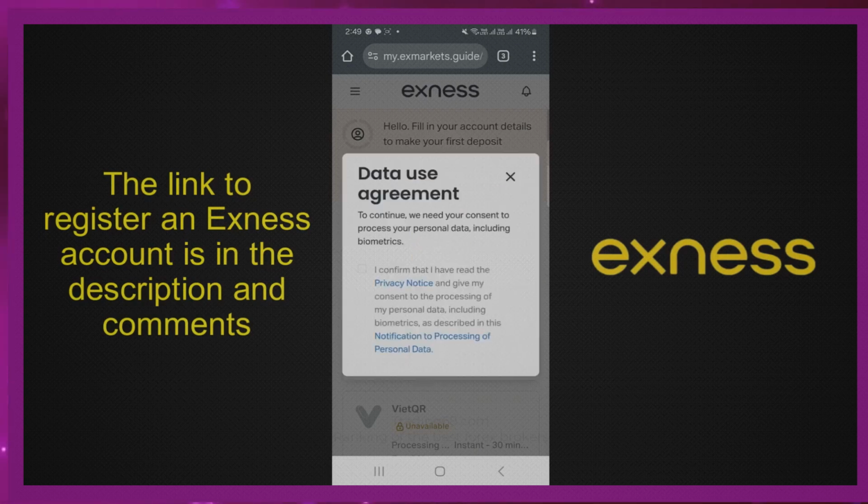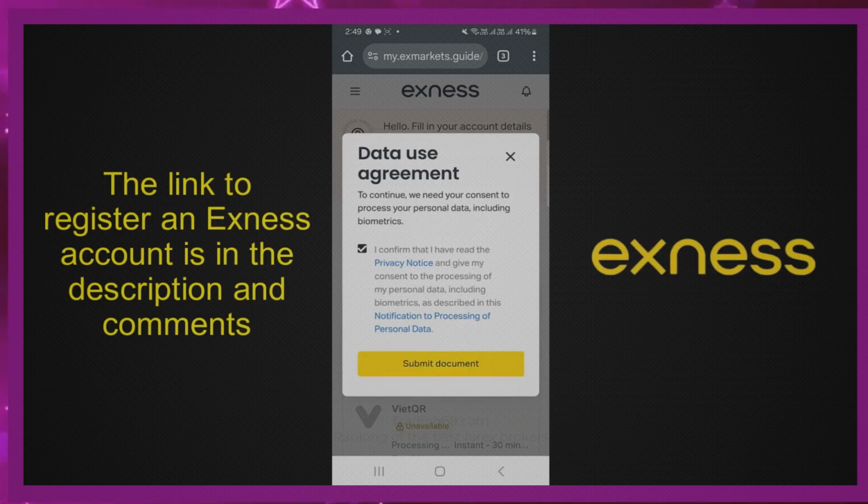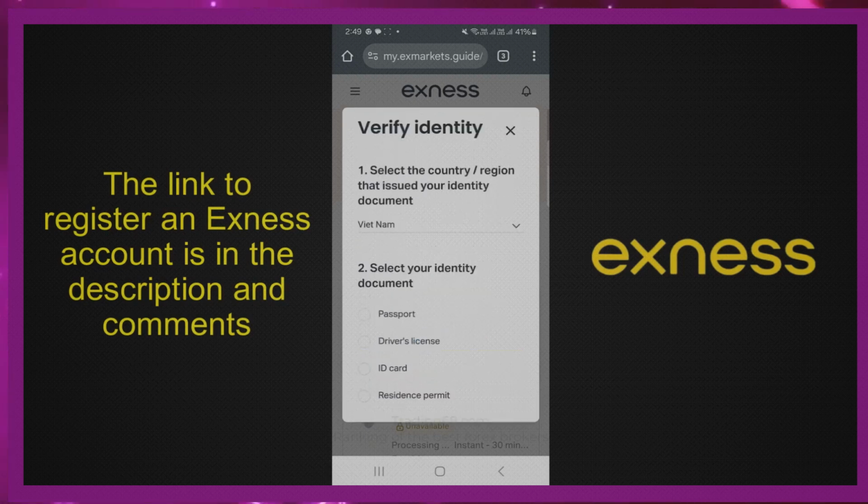This is the Data Usage Agreement section. Click here to allow Exness to use the data you upload. Then, click Submit Documents. Go to the Verify Identity section. Select the country or region that issued your identity document. If you want to change, click here. Select your identity document. You can choose passport, driver's license, ID card, or residence permit. I choose ID card.